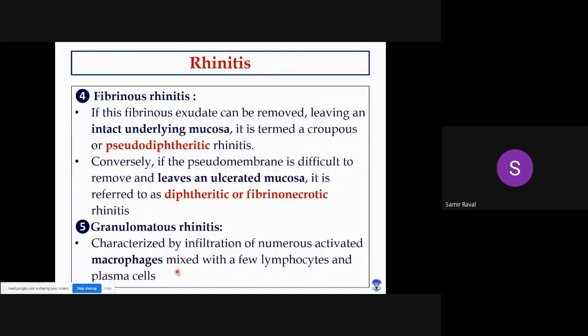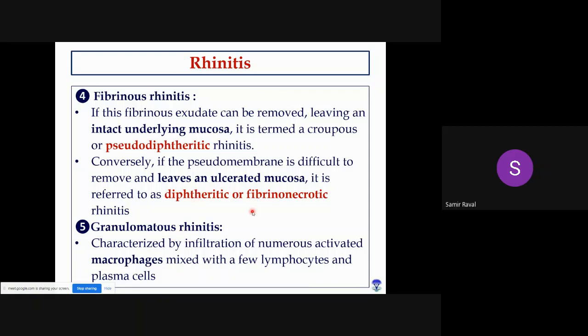While in case of diphtheric rhinitis, what happens? There will be deposition of fibrin over the mucosa, but the underlying mucosa also gets damaged. It also becomes necrotic. So ultimately, the necrotic cells as well as fibrin both get mixed with each other, and if you want to separate this fibrin from the underlying mucosa, then it is not possible. Entire mucosa as well as fibrin both will come off, so you will find an ulcerated area, right? So this is known as diphtheric or fibrinonecrotic rhinitis, right?